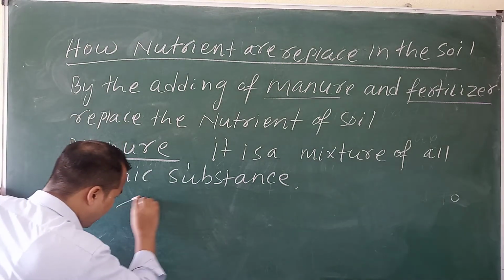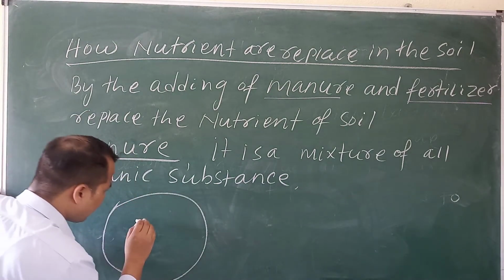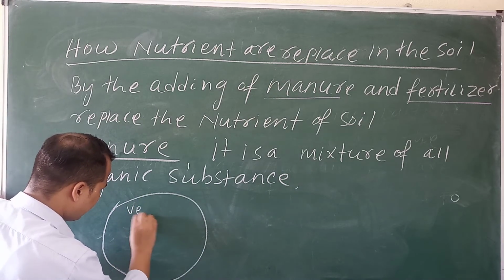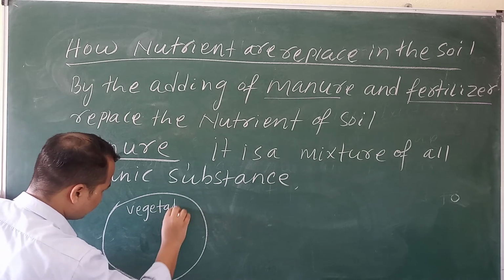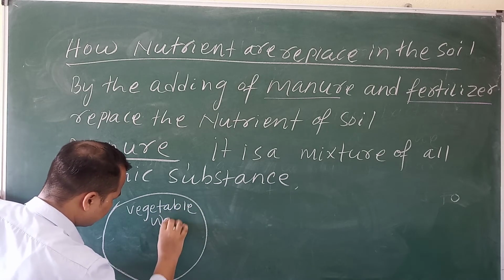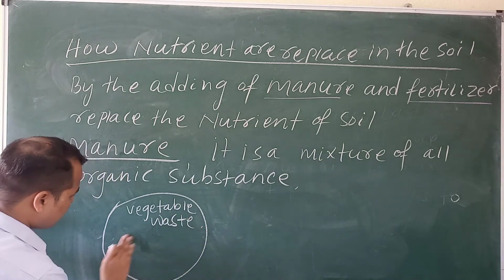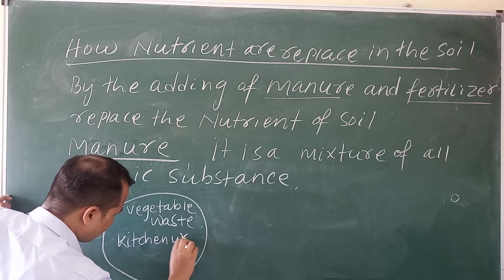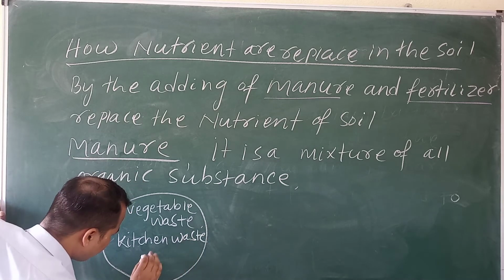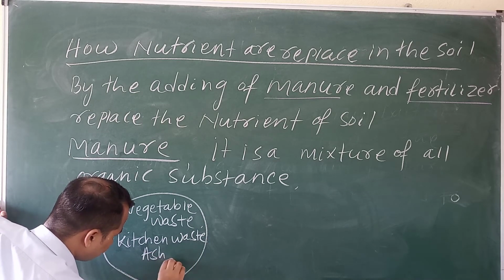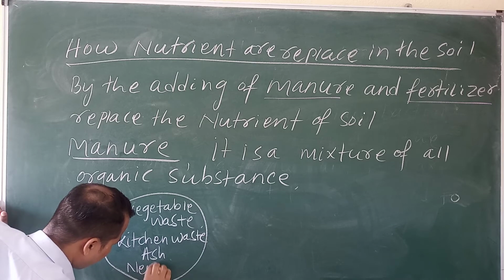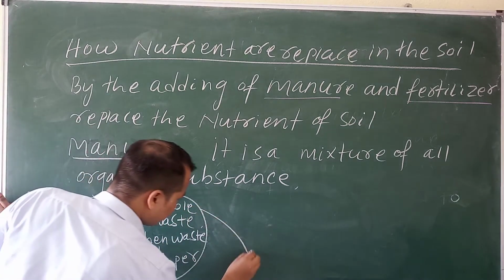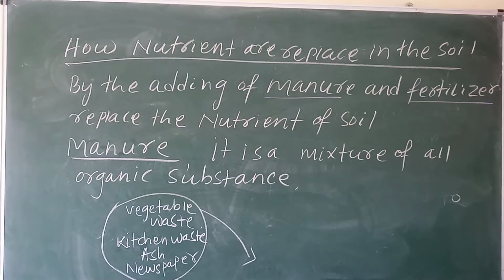First, in a container you take vegetable peel, vegetable waste, then kitchen waste, then soil, ash, then newspaper. All these are organic substances.